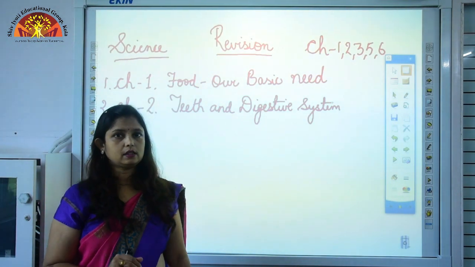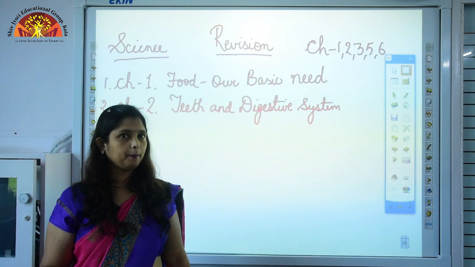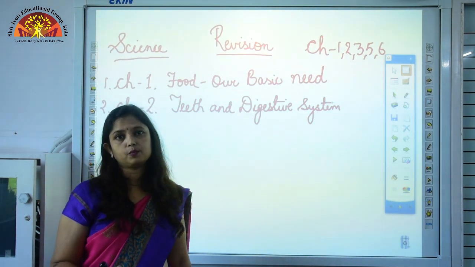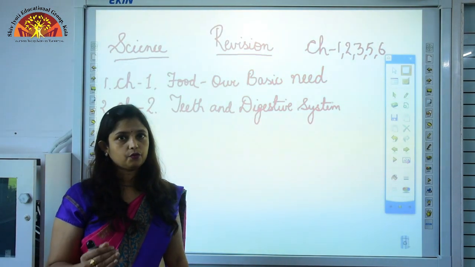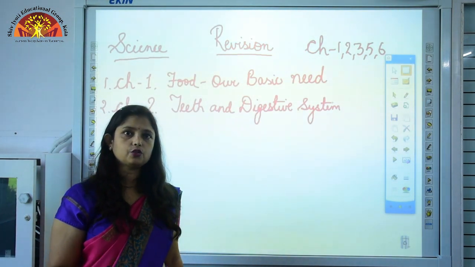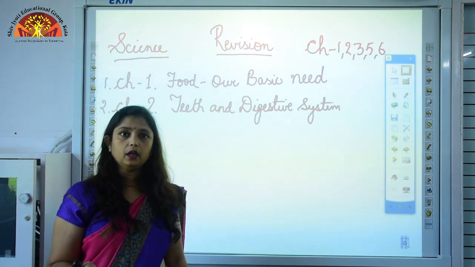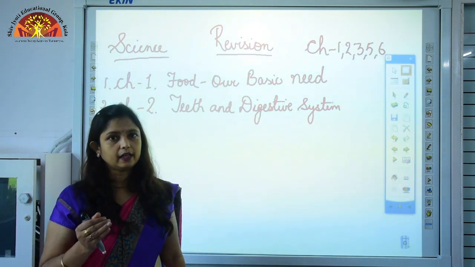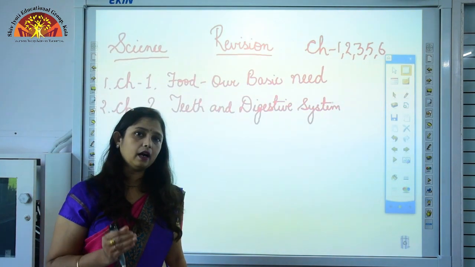Now in the small intestine the process of digestion is completed. Here the nutrients are absorbed into the blood, and this blood takes these nutrients to each and every part of our body. The part of food which remains undigested now moves to the next part of the digestive system, that is the large intestine.